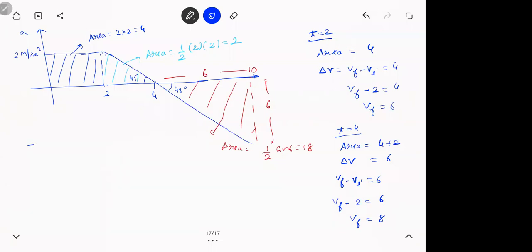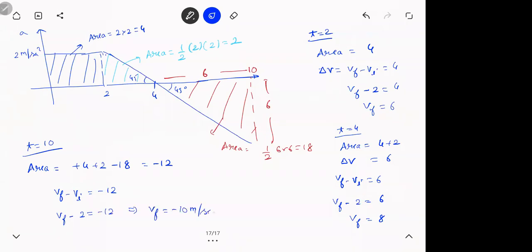Then for t is equal to 10 seconds, what will the area be? Area will be plus 4 plus 2 minus 18. Negative area, that is minus 12. So V final minus V initial is minus 12. V final minus 2 is minus 12. So V final is minus 10 meters per second. Minus meaning it is going backward. This is how you do it. Have a look at this. Ask me if there's any doubt on this part.